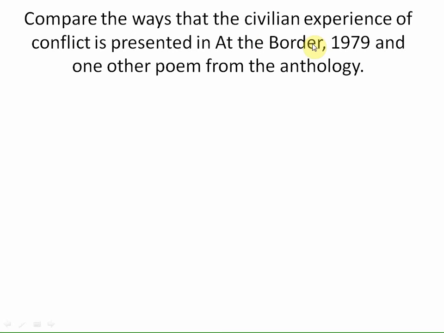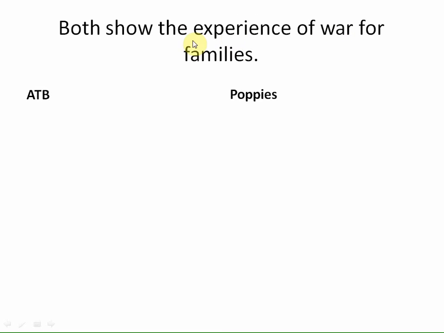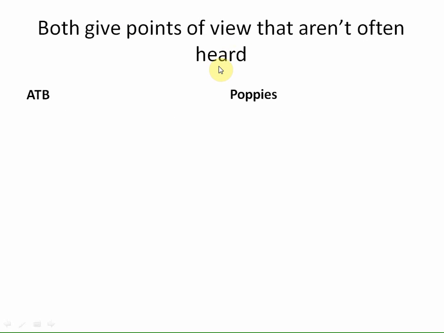We've thought about what the question is, thought exactly about the question. We've thought about one poem and thought, okay, what fits with that poem? What fits with the title and the poem that we've thought? So we need one that's about civilians. We need one that fits with At the Border. We've gone for Poppies, and we've got two linked ideas that we're going to write about. One is that they both show the experience of war, and one is that they both give points of view that aren't often heard. You could phrase that as the poems give different points of view. If you wanted to, that would work just as well, because it doesn't have to be something that they both do in your linked idea. Right, all the best with that piece of work then. Off you go.